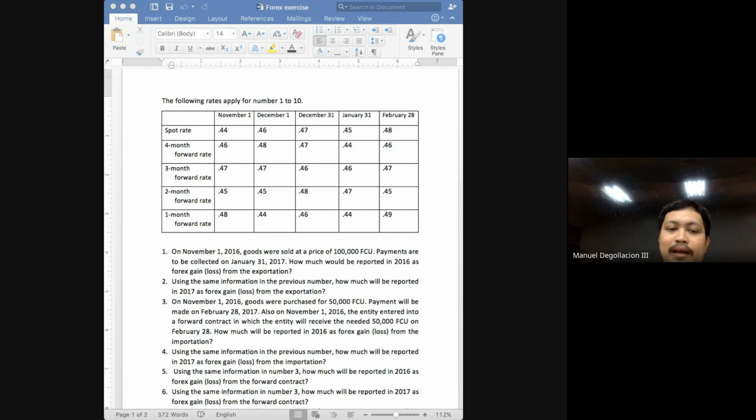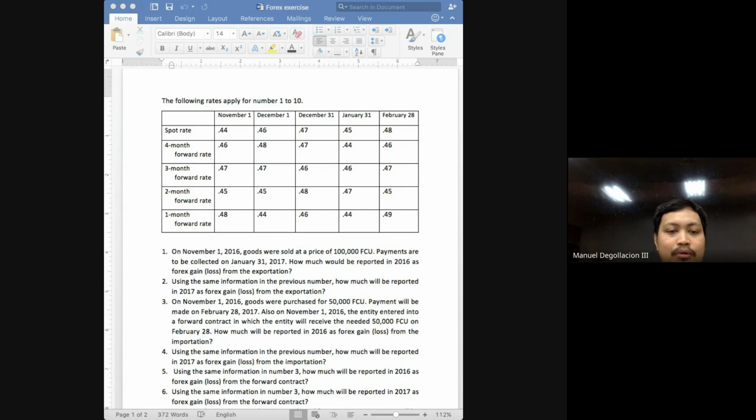Hopefully you understand. Let's apply our understanding, class. First, on the November 1 column. As of November 1, class, the estimated spot rate again on February 28 is 0.46. Why? Because February 28 is 4 months away from November 1.